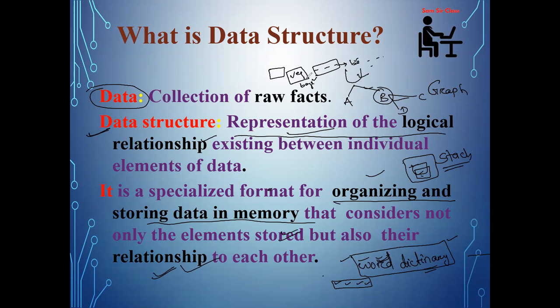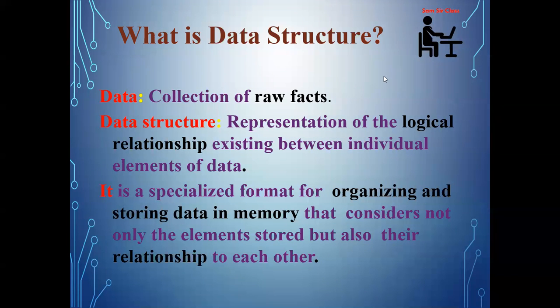That is one data structure we are following to keep our data, that is my vegetables or other grocery items. If I keep everything inside a single bag and I keep it inside the vehicle and bring it home, that is again one more data structure I'm following. So that means we are organizing and storing the data in memory and also finding the relationship between them. Okay. So this will clear the idea of what data structure is all about.